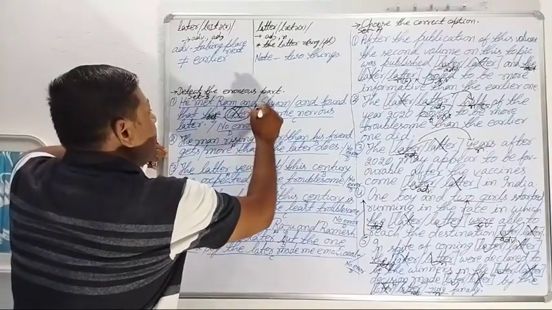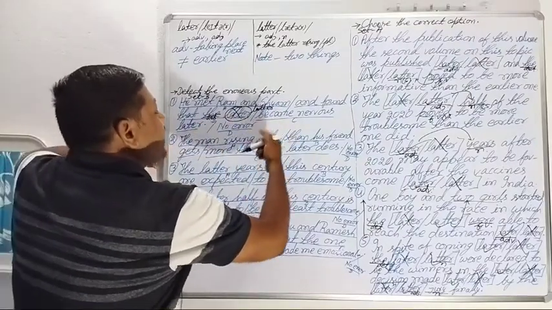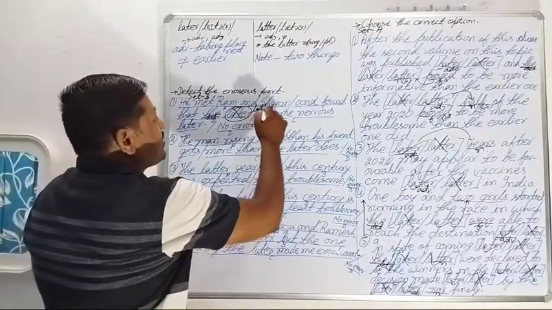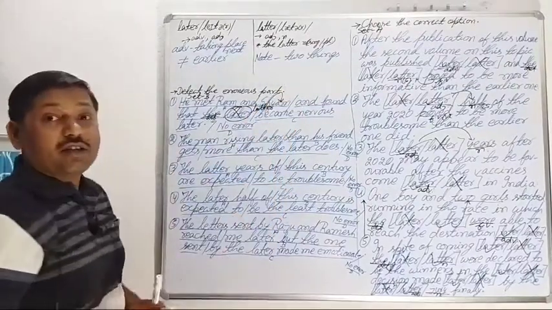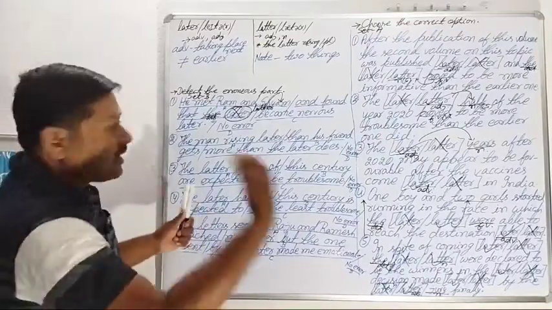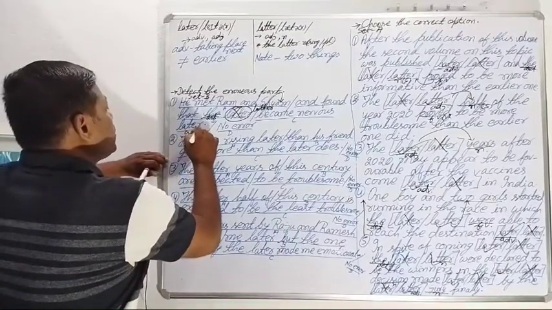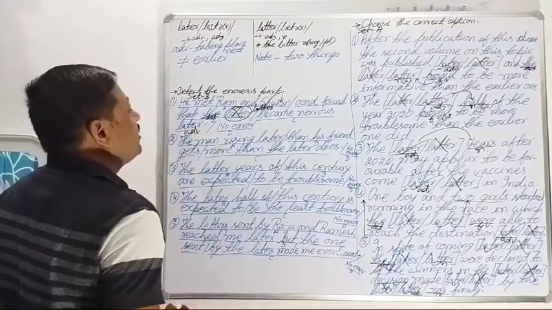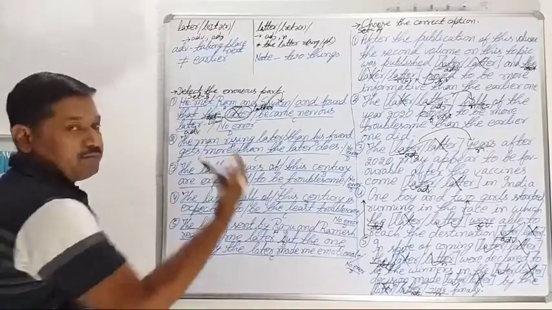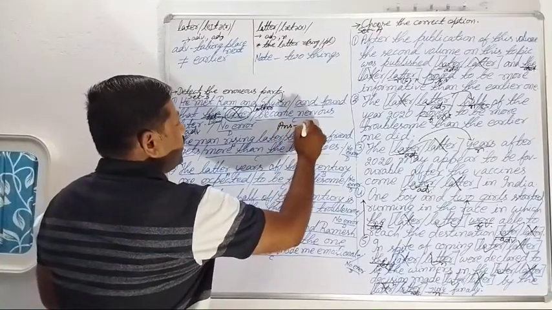L-A-T-T-E-R, latter. Because here, who is meant? "That the latter became nervous" means who became nervous? Ram or Shyam? Correct. Here "latter" represents Shyam. The latter became nervous. When? When did the latter become nervous? "Later" means next. This "later" is an adverb. So which part is the answer? Part B is the answer. "Later" will be replaced by the word "latter," and its answer is part B.